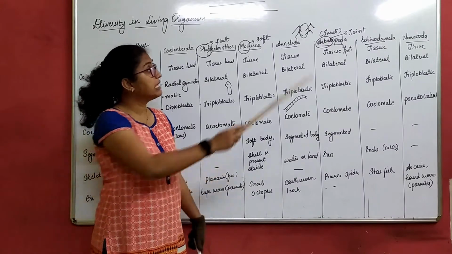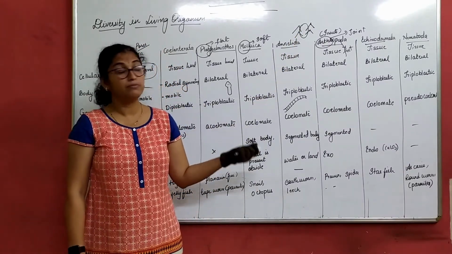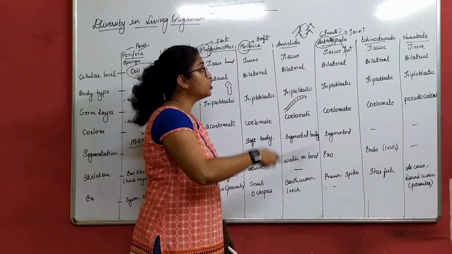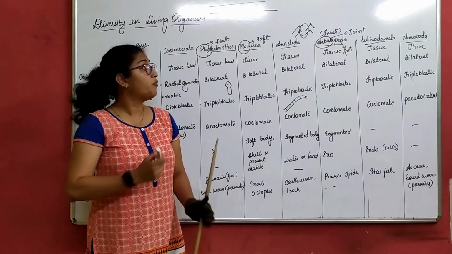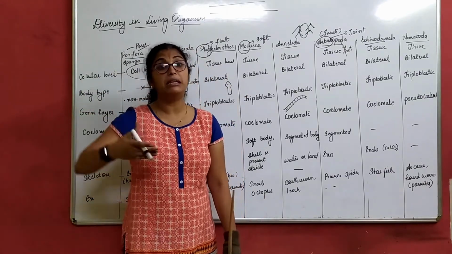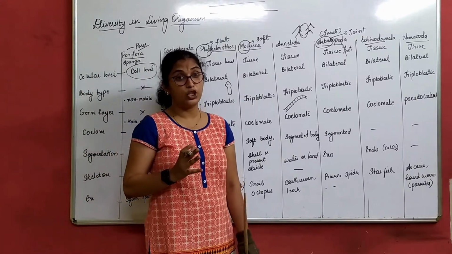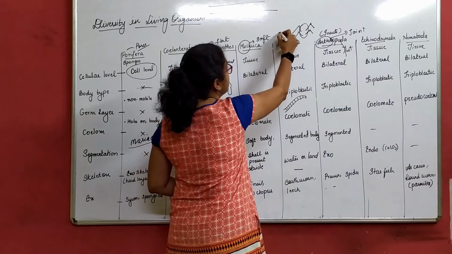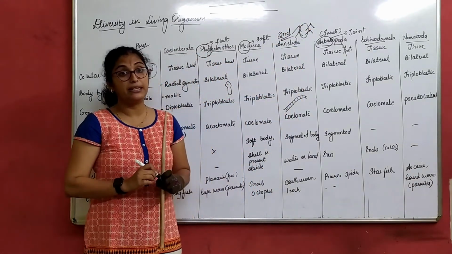Arthropoda insects are first in the animal kingdom. 80% of the animal kingdom is filled with insects. So the phylum Arthropoda is first among the animal kingdom, and Annelida comes second.